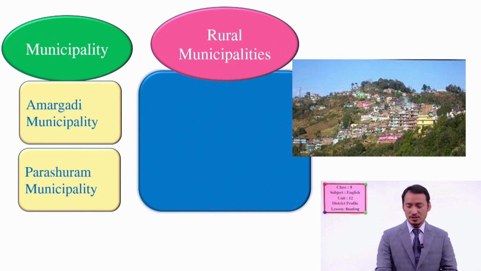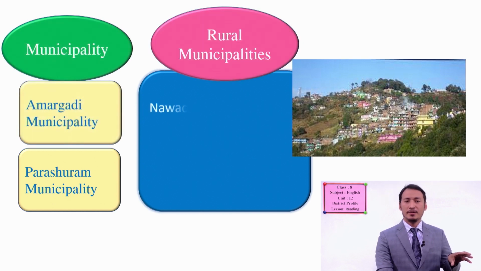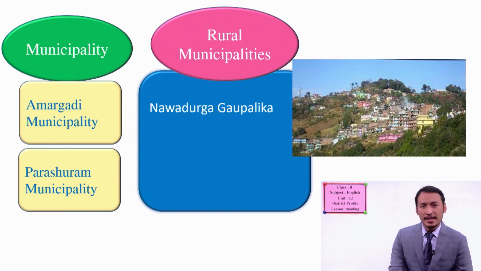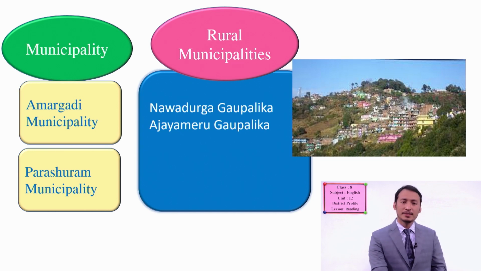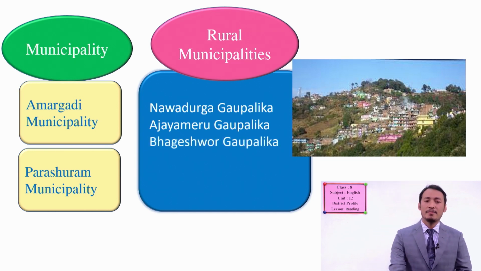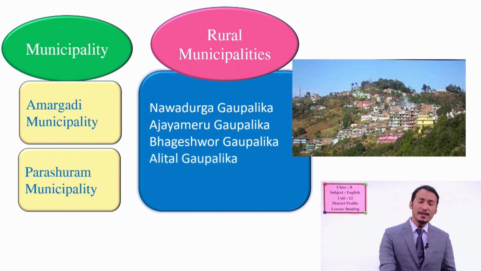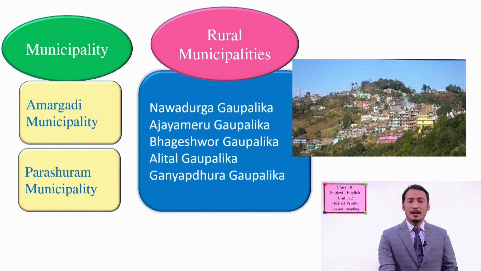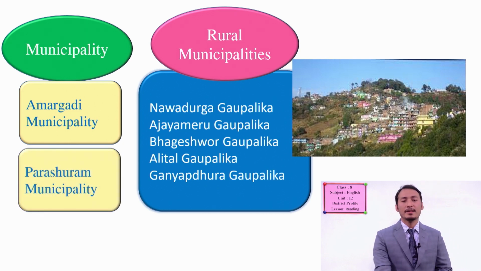So we have rural municipalities, RMs, like Navadurga Gaupalika, Ajayameru Gaupalika, Bhageshwar Gaupalika, Alital Gaupalika, and Ganyapadhura Gaupalika. Altogether there are how many?